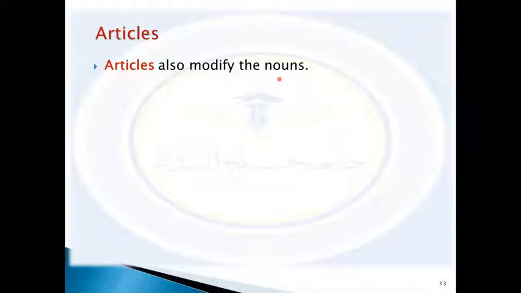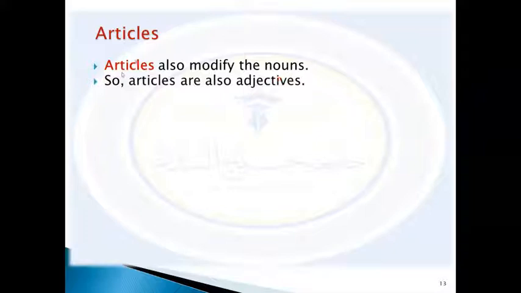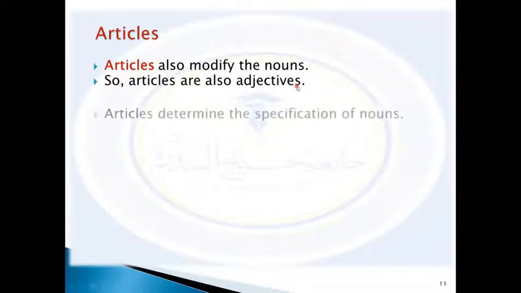So this is a definition: articles modify nouns. So articles are also adjectives. We can think of articles a or an and the as articles or even as adjectives. So articles are adjectives.